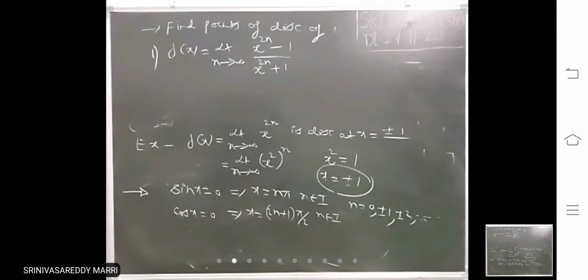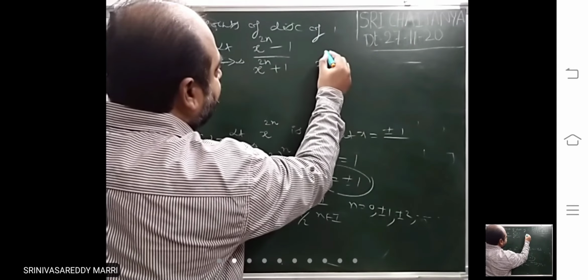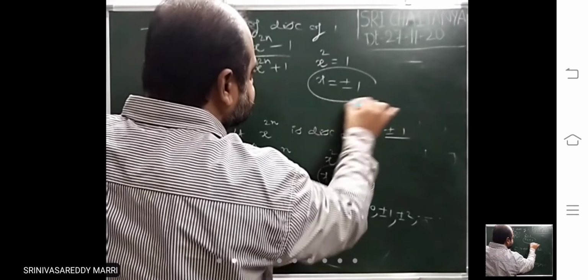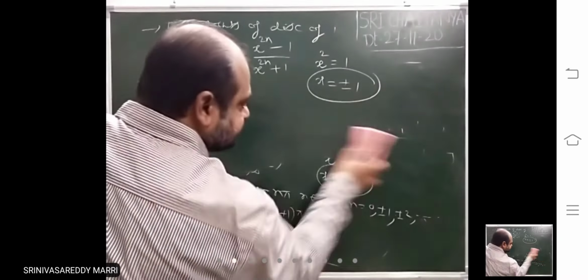For this function, you have to find points of discontinuity. Discontinuity means just a power n, equate that to 1. What is that? Plus or minus 1. At these 2 points, this function will be discontinuous.